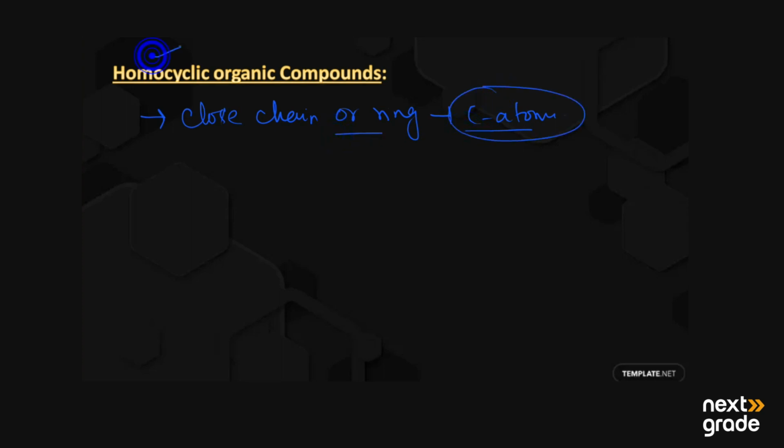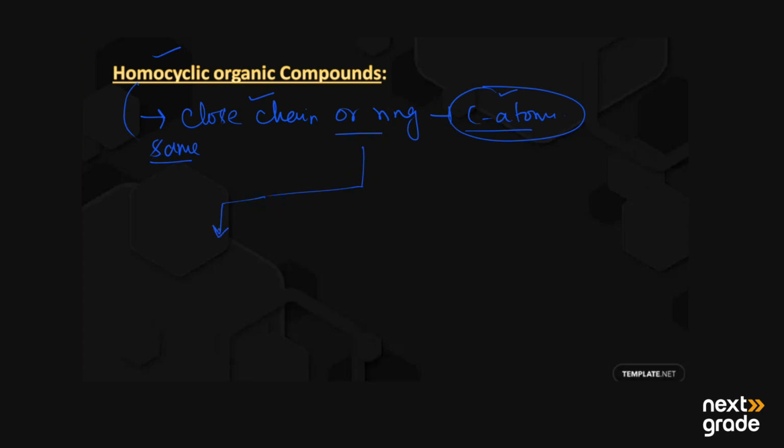That's why it is known as homocyclic, because homo means same. So in this closed chain structure we have only carbon atoms, and no atom other than carbon is present. Further, the homocyclic organic compounds are divided into two types.